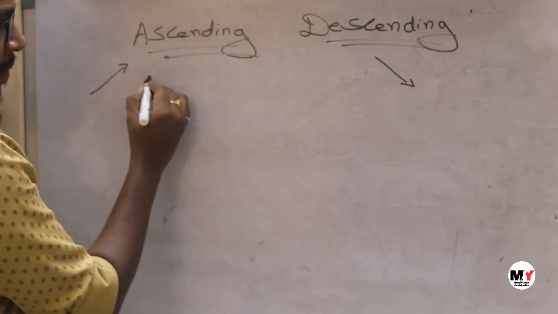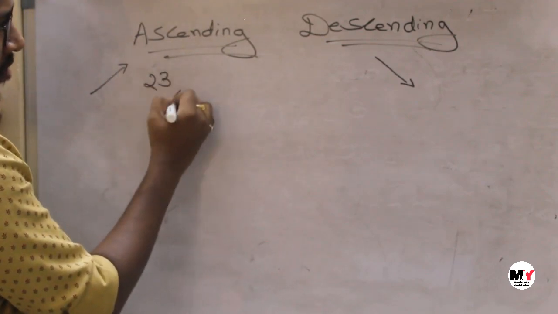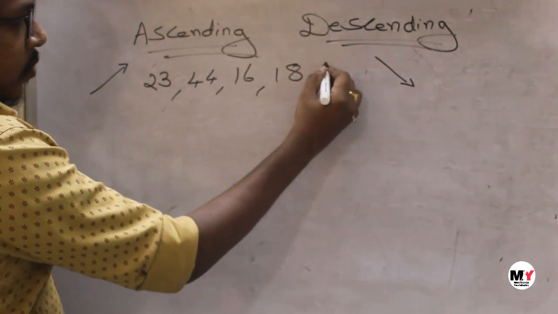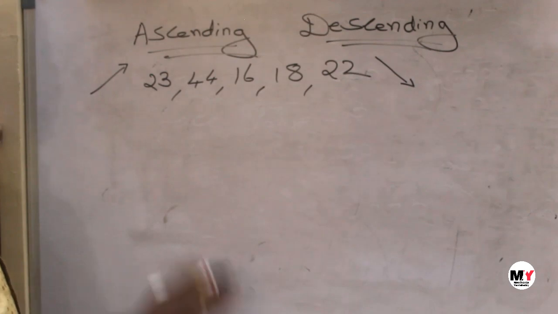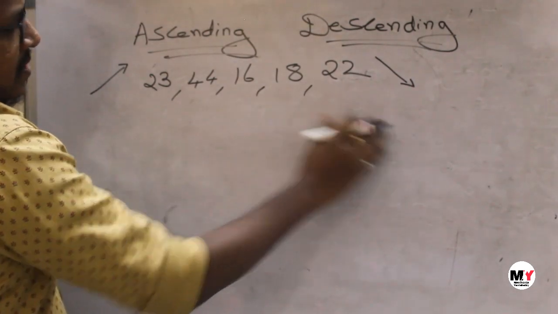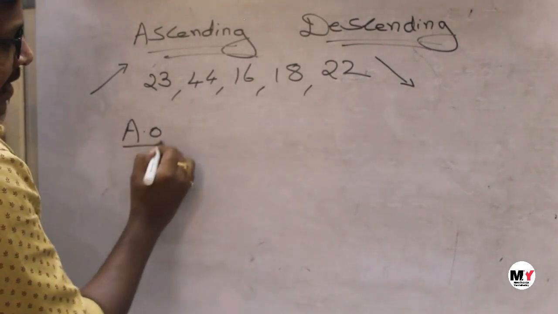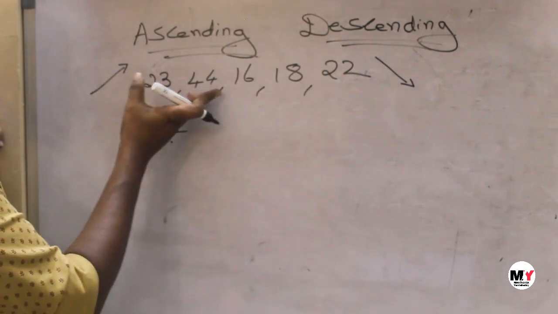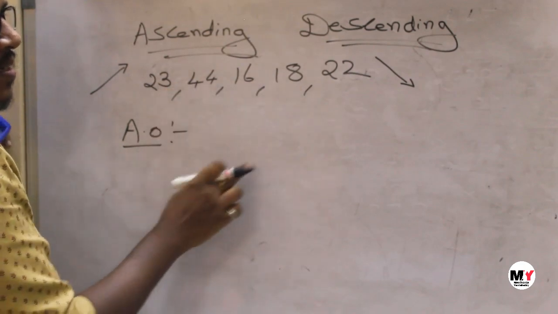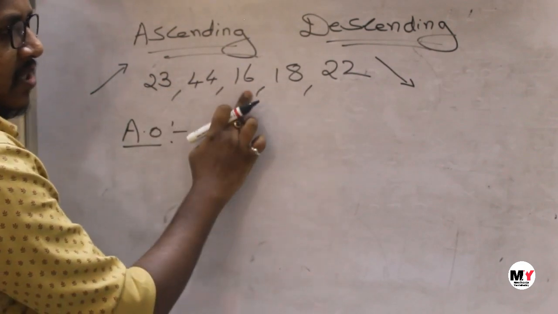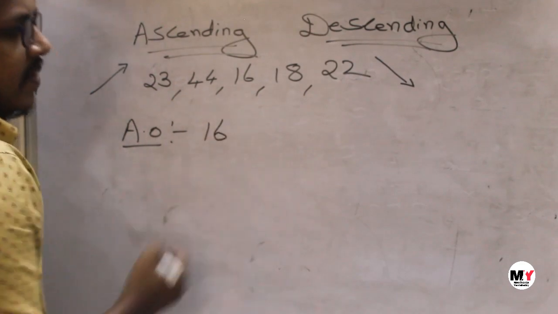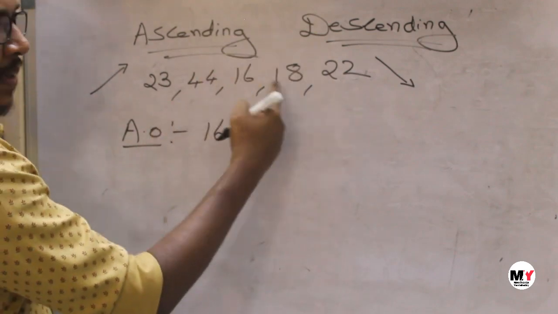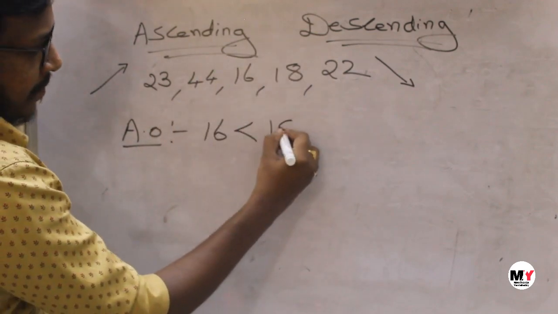So suppose I take some random numbers: 23, 44, 16, 18, 22. Out of these 5 numbers, first let's do ascending order. Which is the smallest number? Looking at the tens place, out of 16 and 18, which is the smallest? 16 is the smallest number. After 16, which is the bigger number? 18.